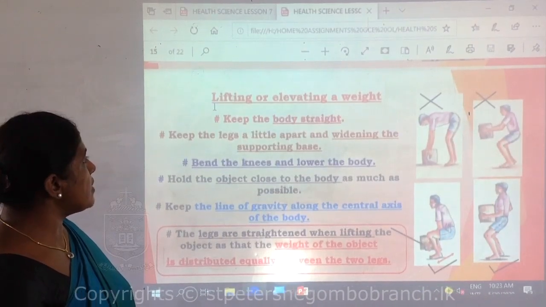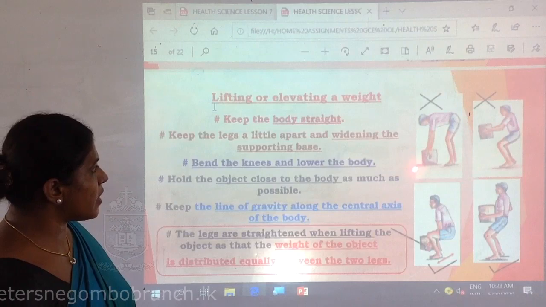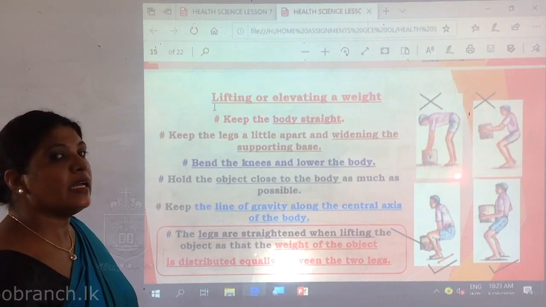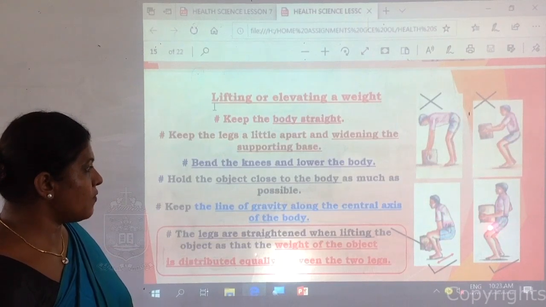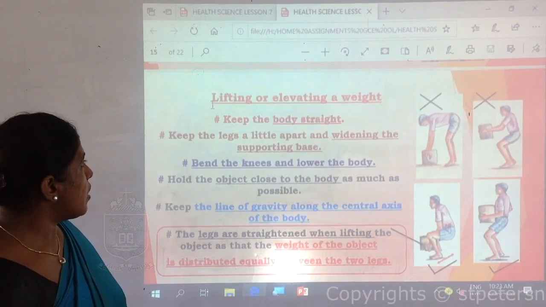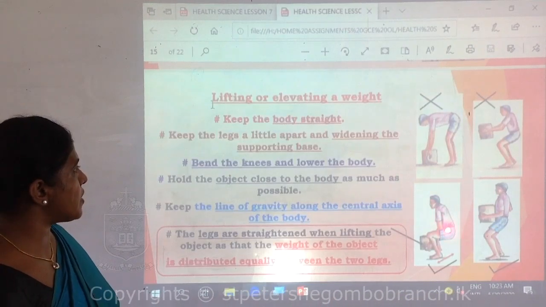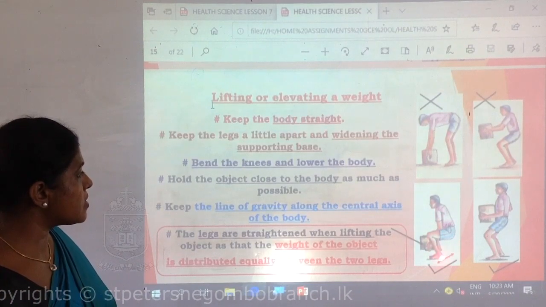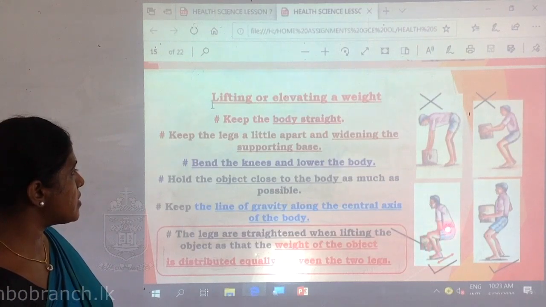Lifting or elevating a weight. You can see there are 4 diagrams. First 2 are for the incorrect application. The bottom 2 diagrams are for the correct posture. Now when you elevate an object, your body should be kept straight and by the supporting base. And you should bend your knees.